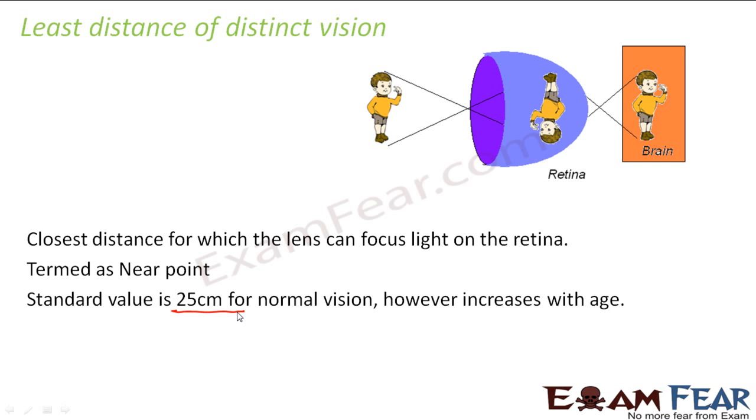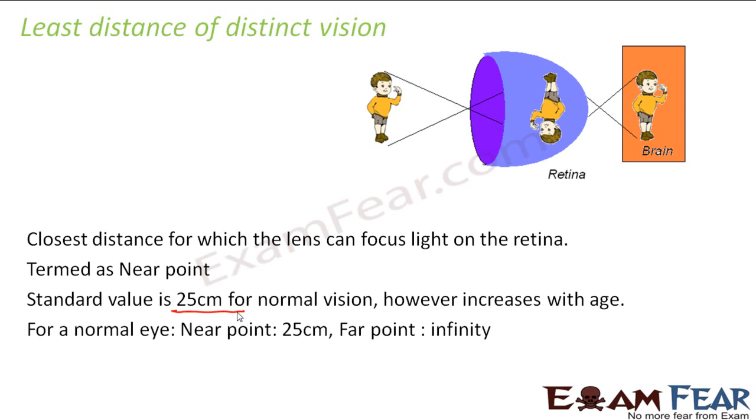That's because whenever you keep any object closer than 25 centimeters from your eye, the ciliary muscles cannot expand themselves to that extent so that they can change the focal length of the eye lens enough to form an image on the retina. As a result, the image is not formed on the retina, and when the image is not formed on the retina, you do not get a clear view of that object.